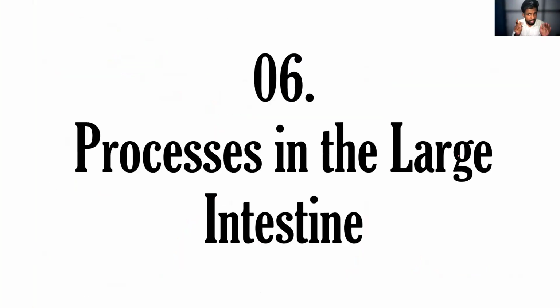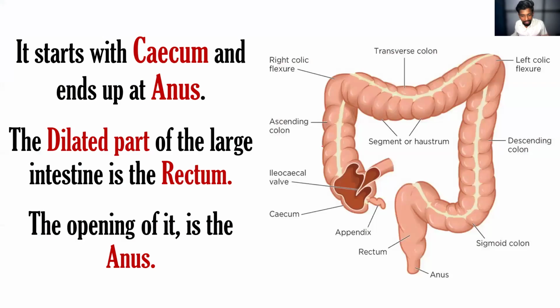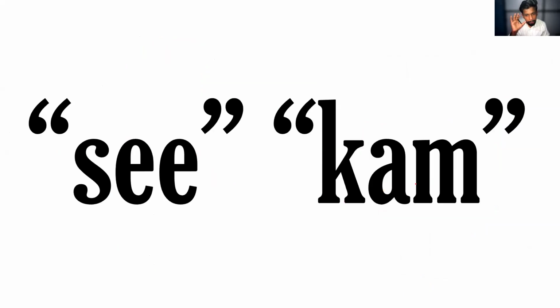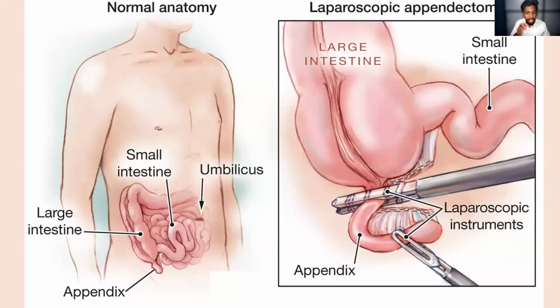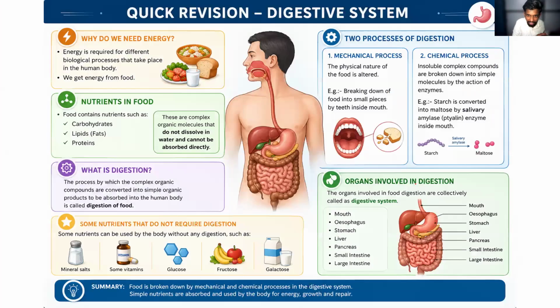Now we are going to discuss what happens in the large intestine. Very simple. The one and only function conducted by the large intestine is absorbing the water. Here you want to know that it is 1.5 meters in length, and the starting part is called the cecum, and the ending part is the anus, and above the anus we have the rectum. These are the names related to digestion and the large intestine. The function of the large intestine is absorbing the water. These are the things that you want to know regarding the digestive system.